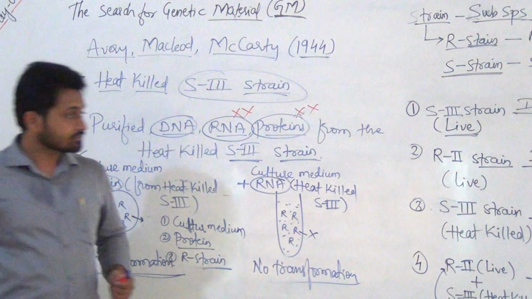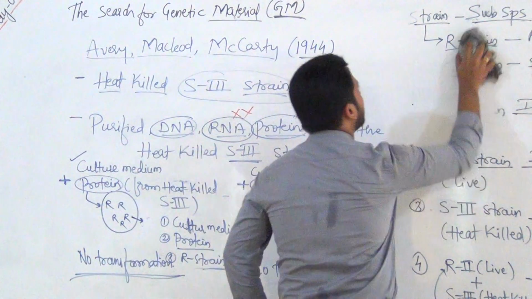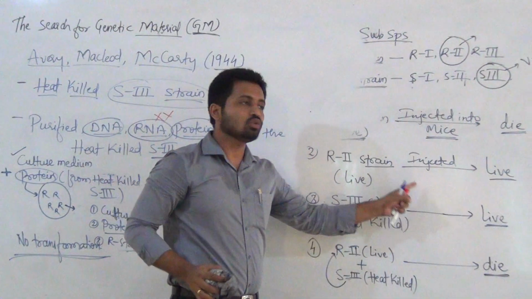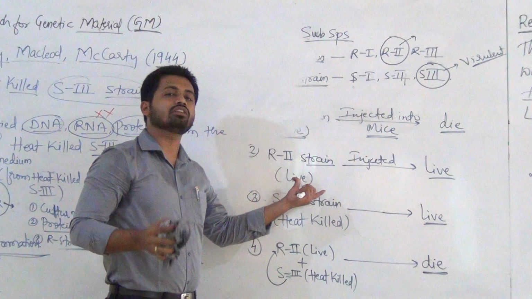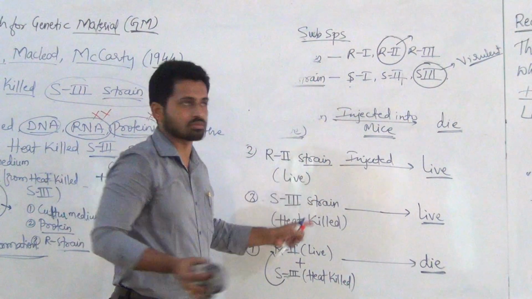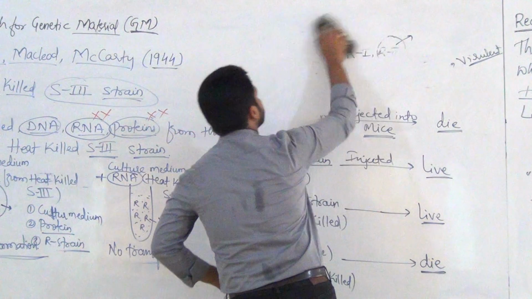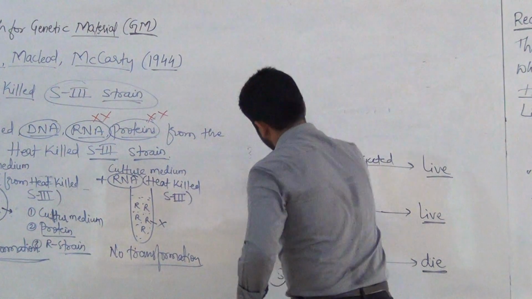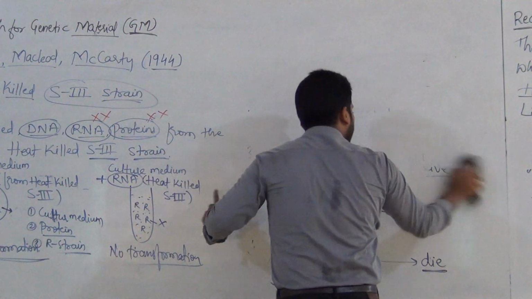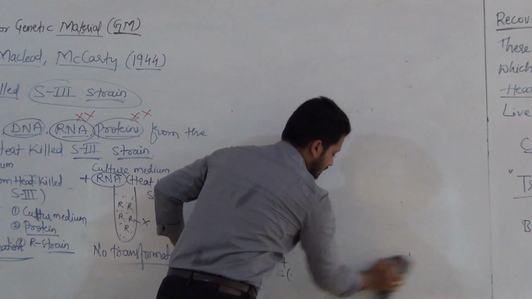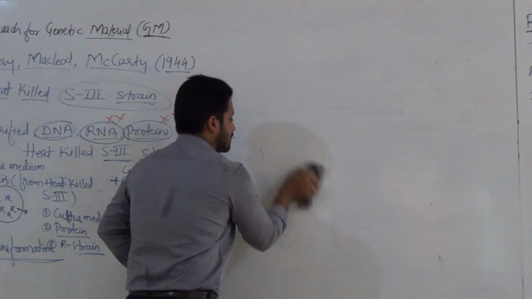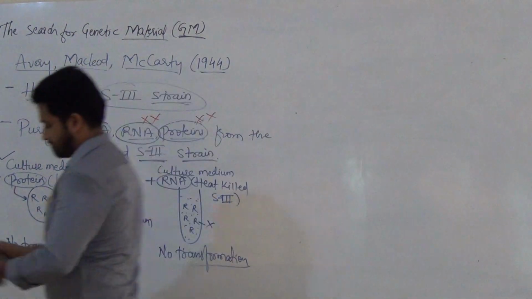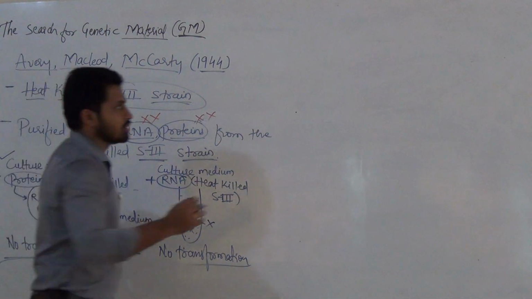Okay, let us see. In the third experiment, actually these steps are important for your theory exams. You have to write these steps only when it is asked for 3 marks or 5 marks. Okay, these injected steps. In the third experiment, the remaining component from the isolated S3 bacteria was DNA. This one we are talking about.